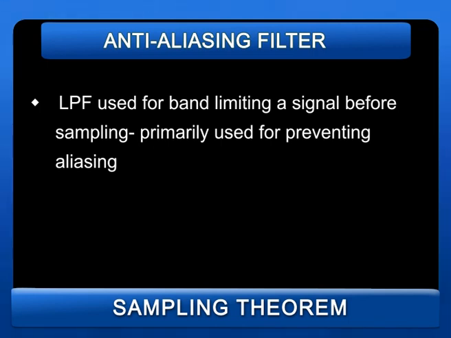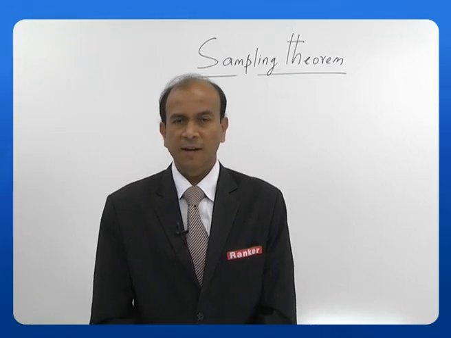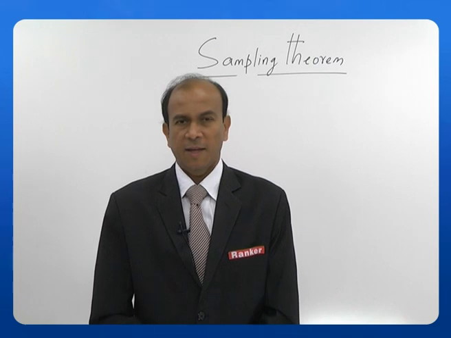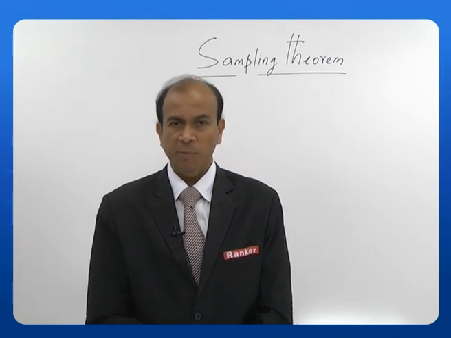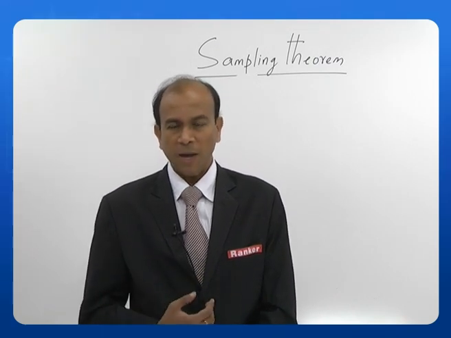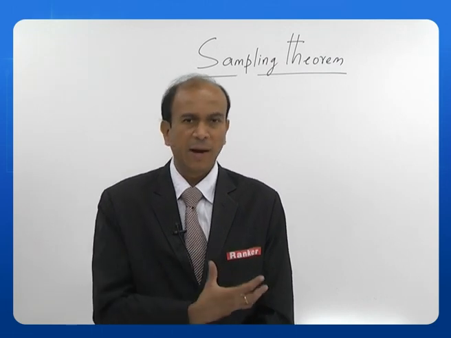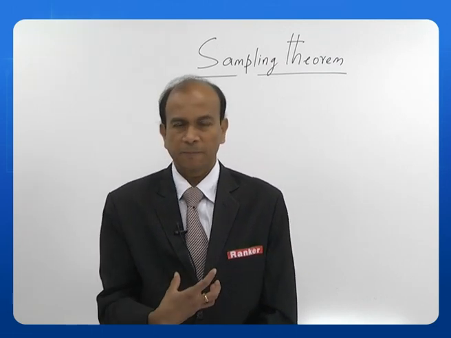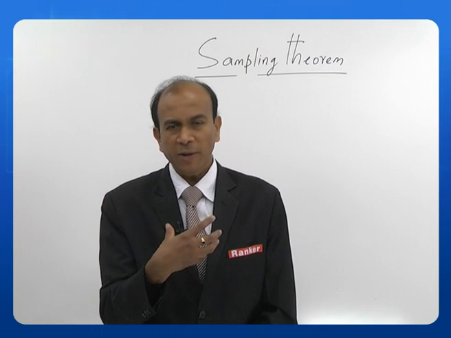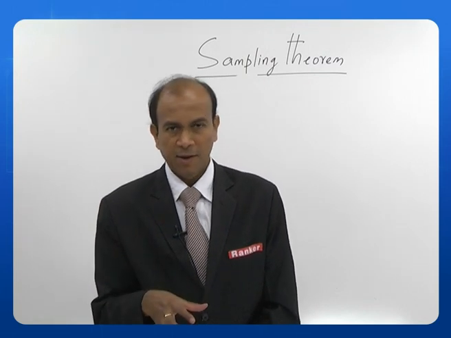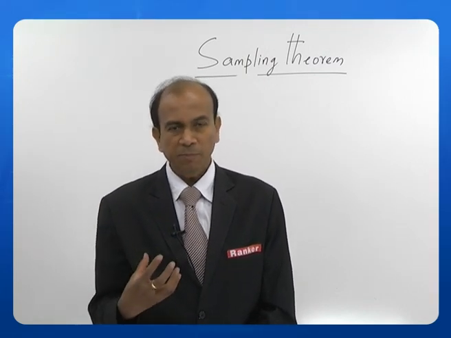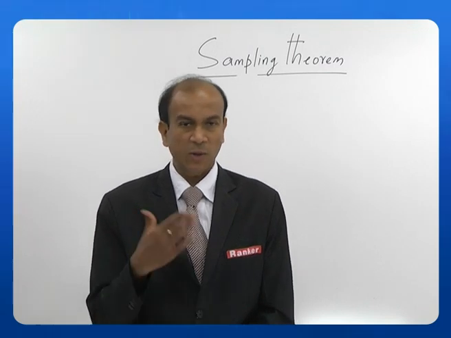Okay. So we use this low pass filter. What is the function of this low pass filter? It is primarily used for preventing aliasing. We said aliasing occurs under one condition: there is no band limit, the first point. So what is the solution to this? I pass a signal which has no band limitation through a low pass filter. And what happens? The output of the low pass filter is a signal which is band limited. So this itself is preventing aliasing. This is one condition, isn't it?